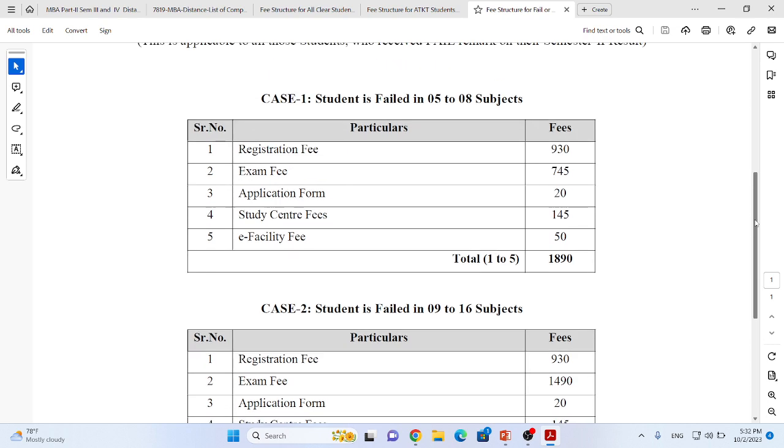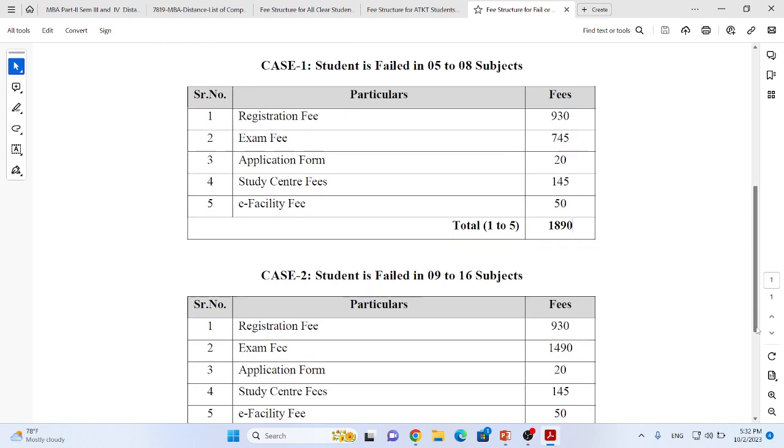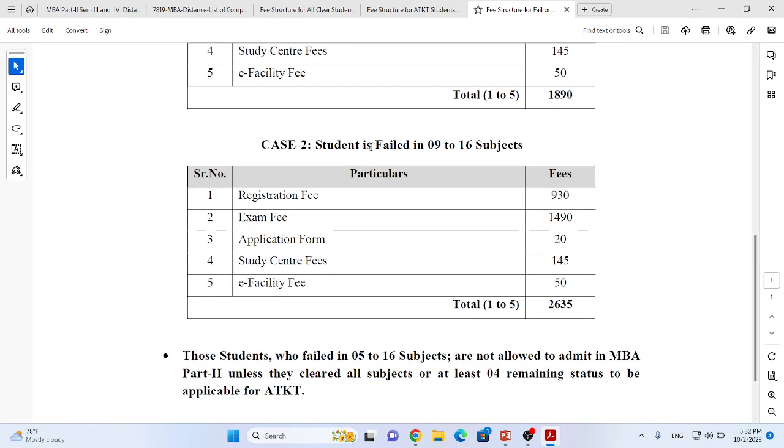So for case 1, where the student has failed in 5 to 8 subjects, they have to pay 1890 rupees fee, applicable only for exam purposes. They are not allowed to take admission for second year MBA. And case 2 is where the student has failed in 9 to 16 subjects. They have to pay 2635 rupees online to appear for the repeater exam.